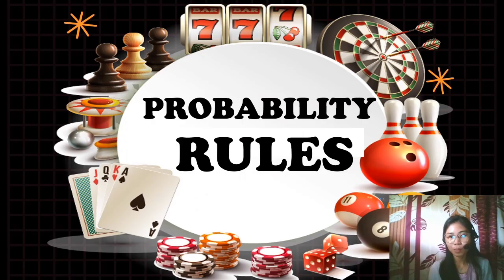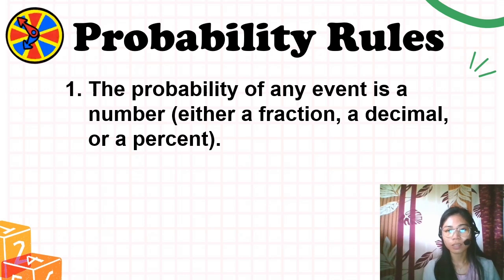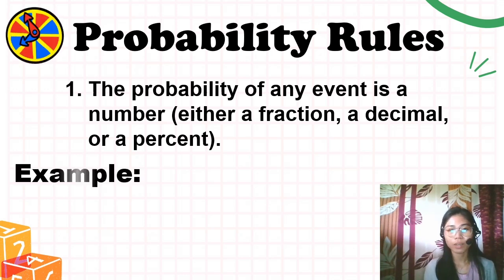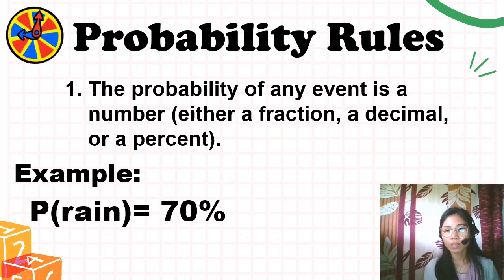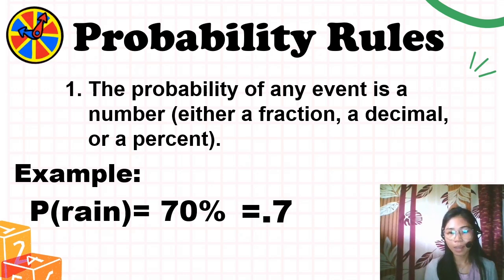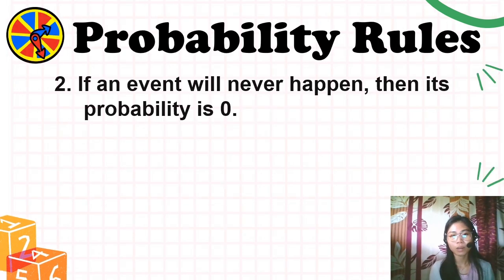And then we proceed to the probability rules. The first rule is that the probability of any event is a number, either a fraction, a decimal, or a percent. For example, P of rain, we assume, equals 70%, or we can simply write it as 0.7 or 7 over 10.